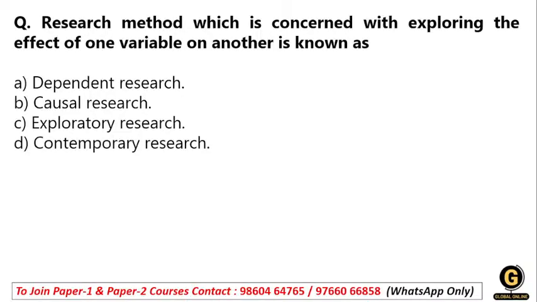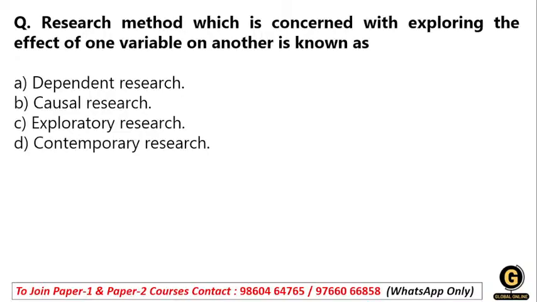Research method which is concerned with exploring the effect of one variable on another is known as: option A, dependent research; option B, causal research; option C, exploratory research; or D, contemporary research. So what will be the right answer?